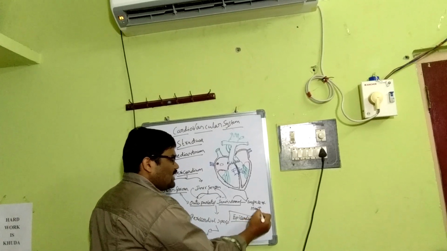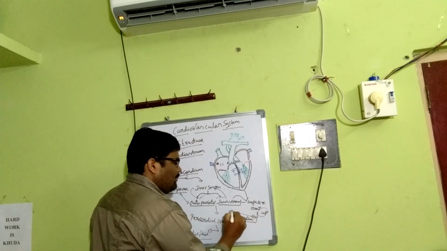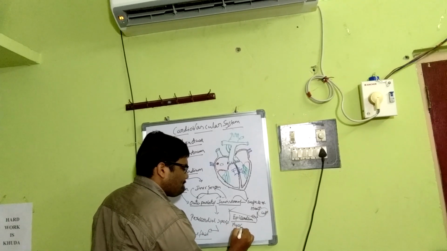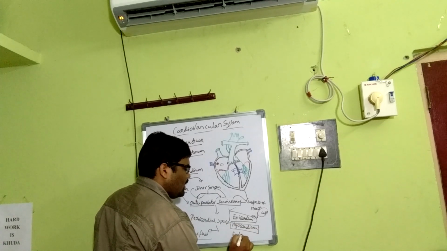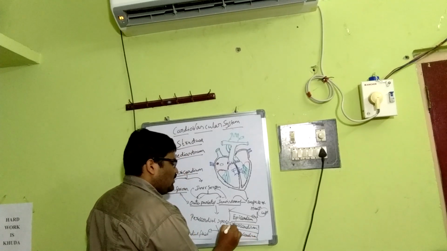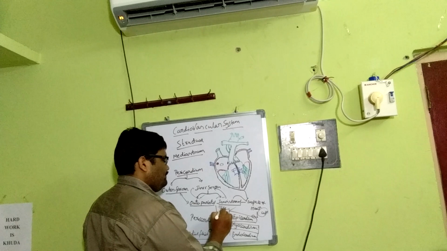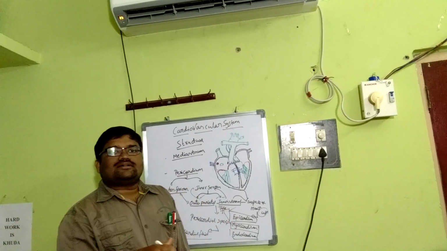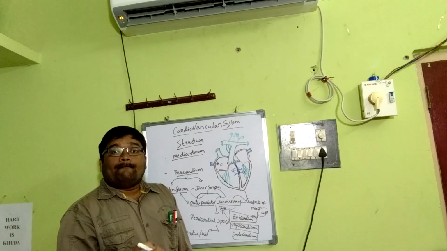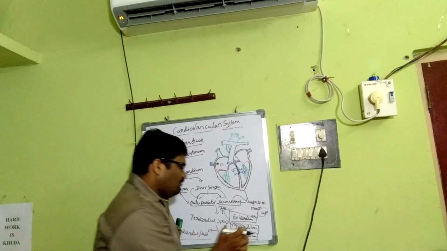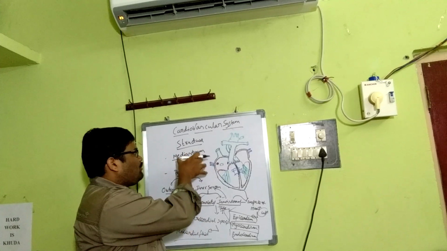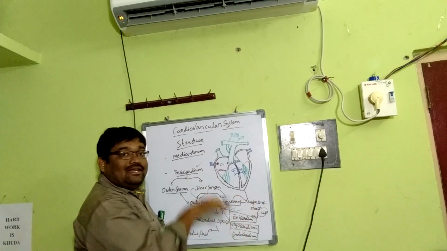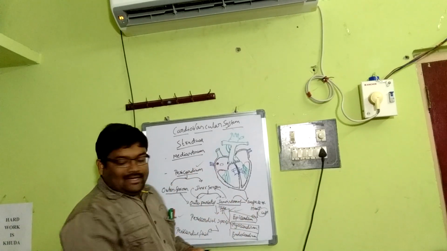Regarding the wall, it consists of outer epicardium, middle myocardium, and inner endocardium. This myocardium is thick and muscular. That is why the human heart is considered four-chambered, thick, muscular, and pulsating. The middle layer is very thick. So that is about the structure, the protective components, the wall's different layers, and the pericardial fluid. Then let us move to the next topic.